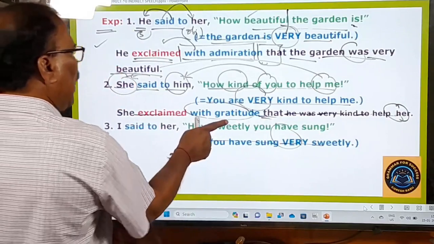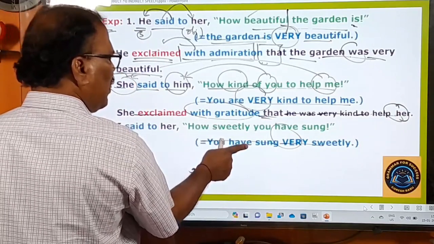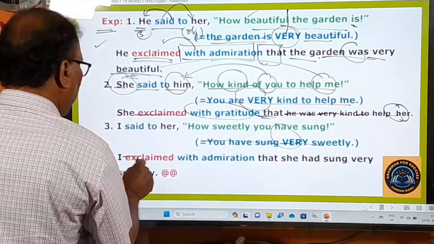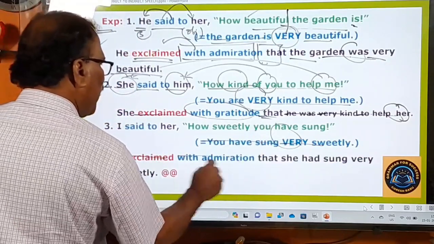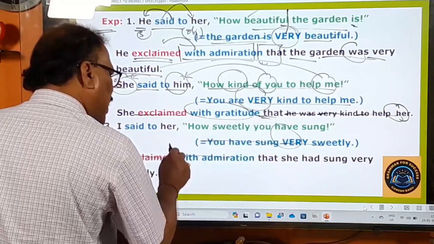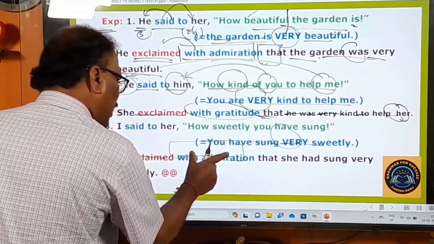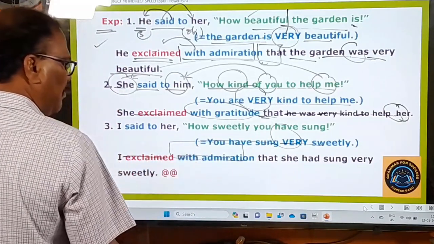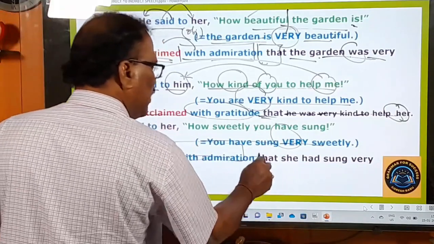Now this exclamatory sentence is turned into an ordinary sentence, and now you can easily change this into indirect speech. I exclaimed with admiration. Again, here I'm speaking these words with admiration, and that's why these words are additionally used here along with the reporting verb. I exclaimed with admiration. Okay, the connecting word is "that" as it is.